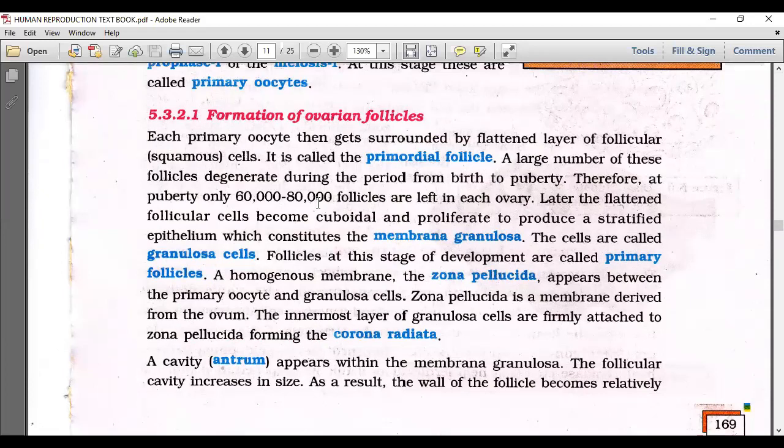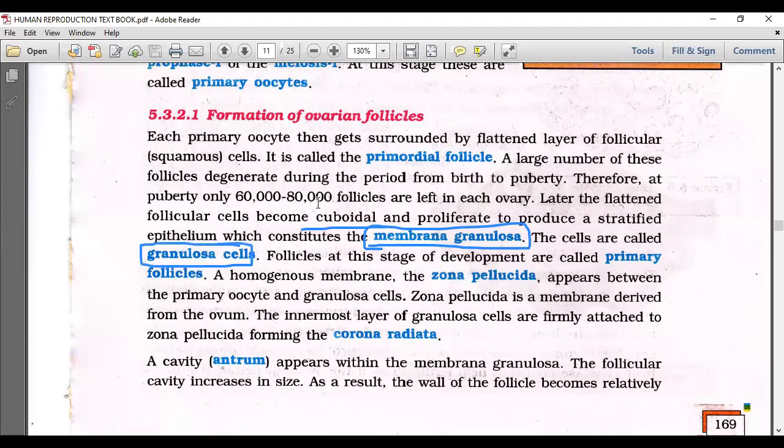Later the flattened cells become cuboidal. At that time we say it is a primary follicle. The primary follicle at the age of puberty starts development and becomes stratified. We call it membrana granulosa cells. We need to say, okay, they said it, but membrana granulosa is different, as I said to you.